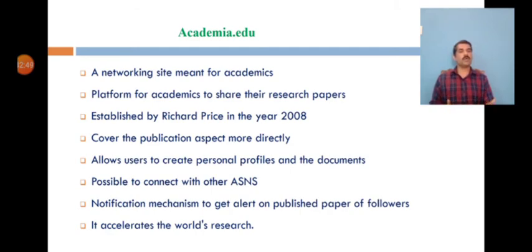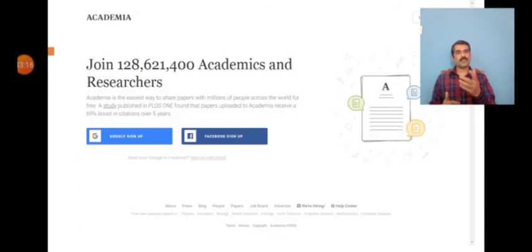The users can connect with their colleagues from other social networking sites also, like Facebook, Twitter and Google, etc., through the import contact feature. There is also a notification feature that alerts users through email whenever a researcher on their follow list publishes a paper. So you can always switch on the alert mechanism, so you will be able to get notified once your fellow colleague or your similar area expert publishes a paper. And this is the home page of Academia, just for information.